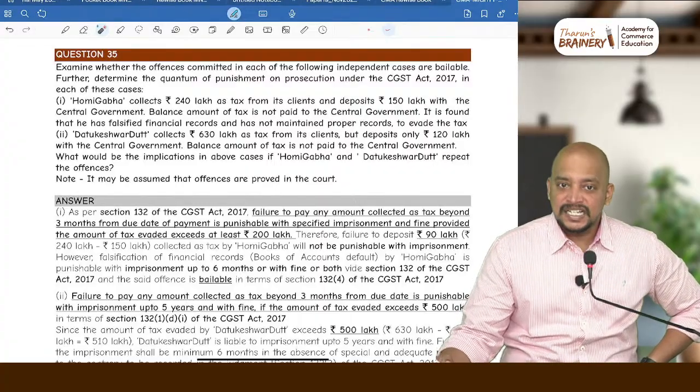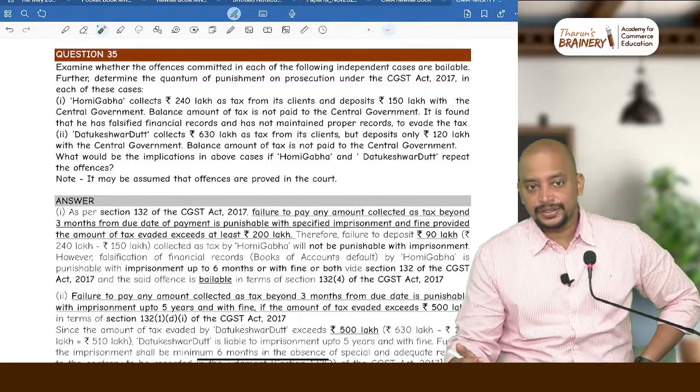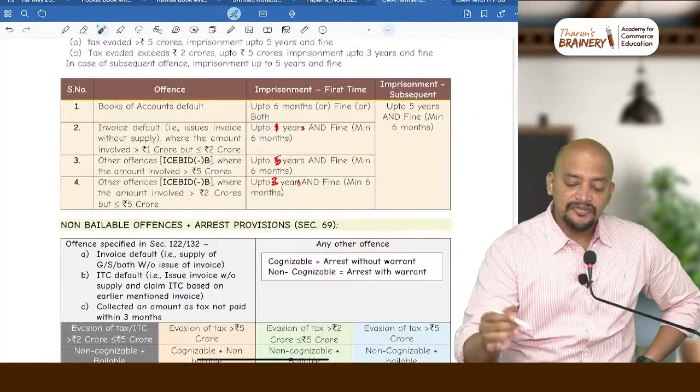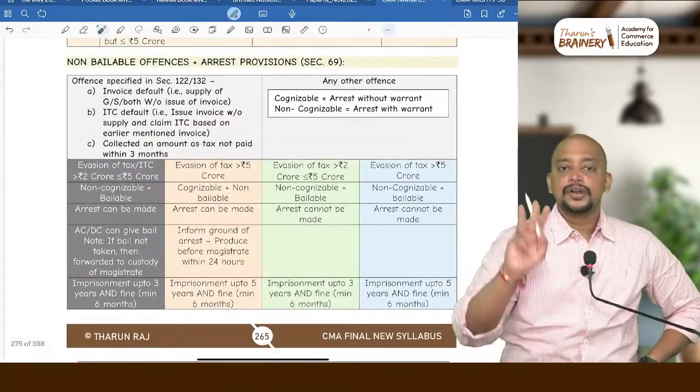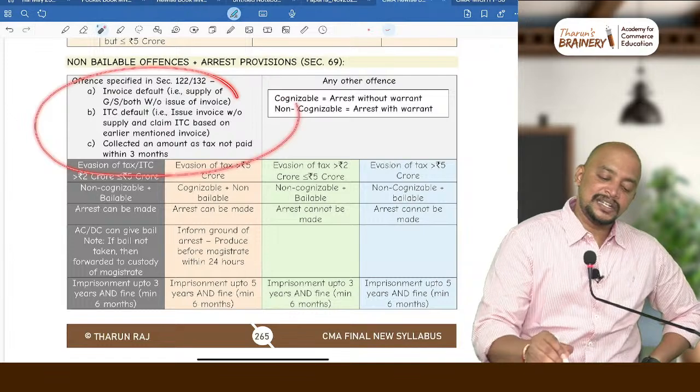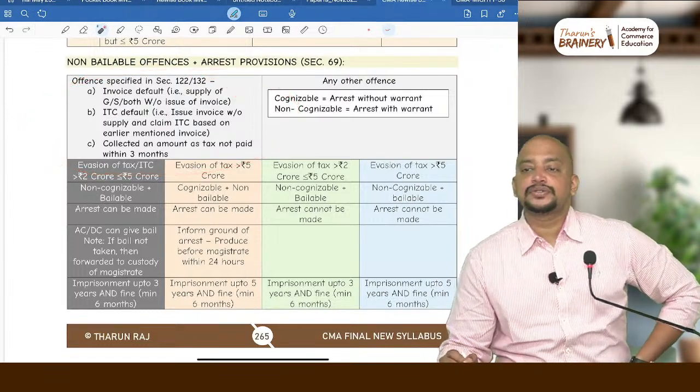Up to 6 months or fine or both. Okay, and will it lead to arrest? No. What are the 3 offences that lead to arrest? Only 3. IIC, same page, page 265, you can see. What are the 3 offences that lead to arrest?